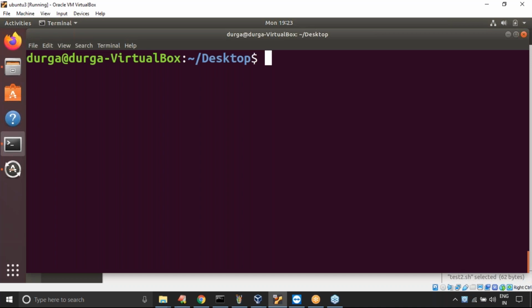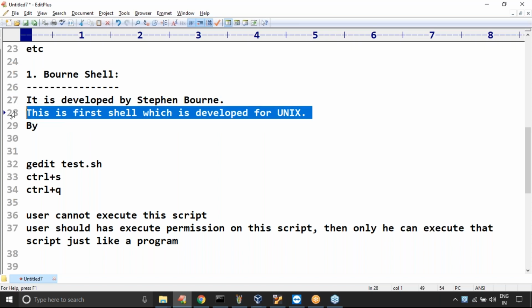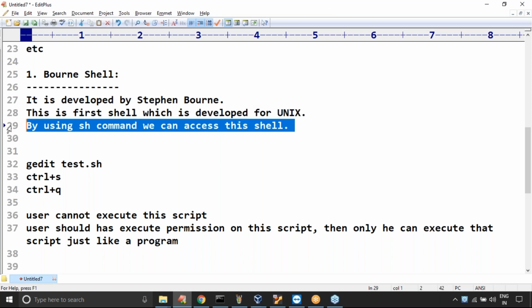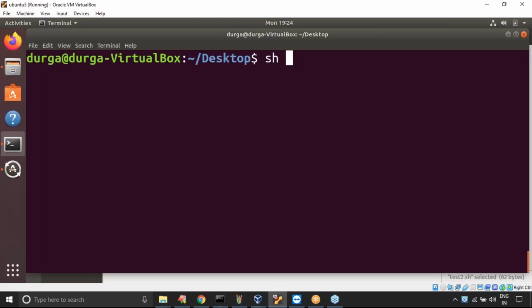What is the way? Just observe here. What is the command? Have you observed? It is developed by Stephen Bourne. This is the first shell developed for Unix. By using which command can we execute it? By using the sh command we can access this shell. Sir, I'm taking sh test2.sh. Now observe this. Which command did I use? The sh command. The sh command means Bourne shell, not bash.